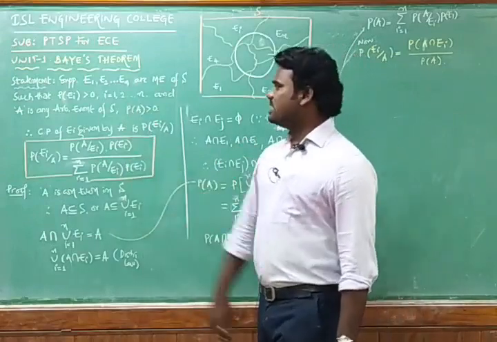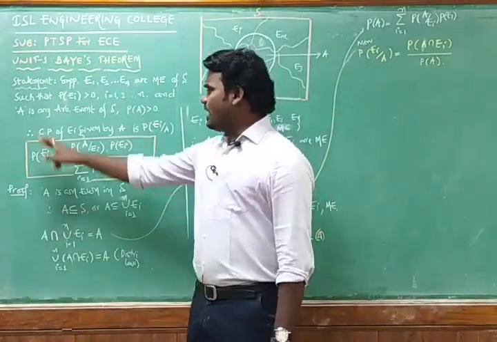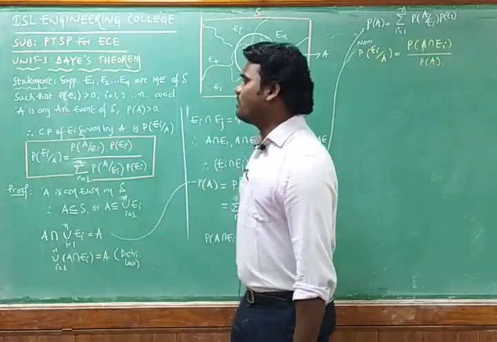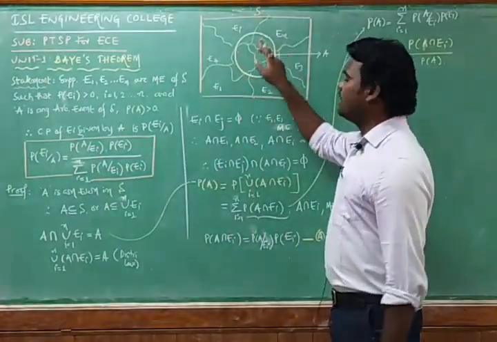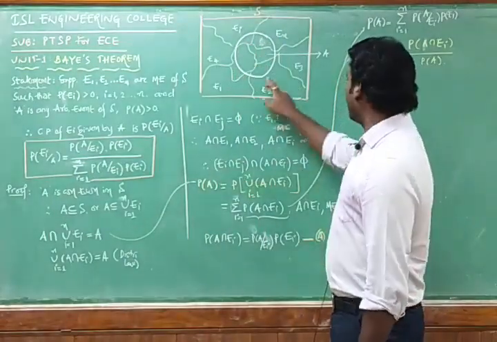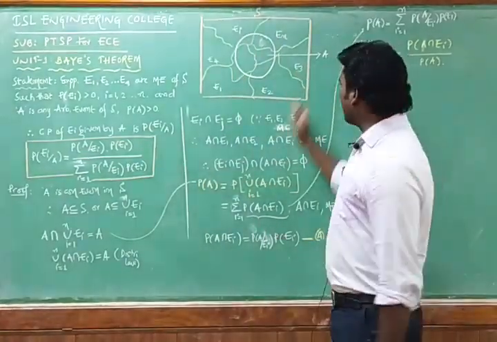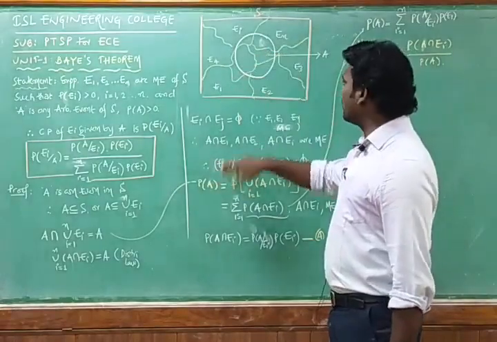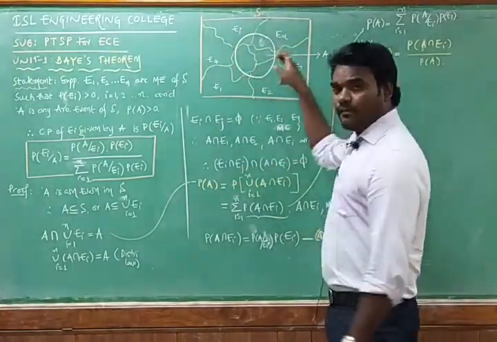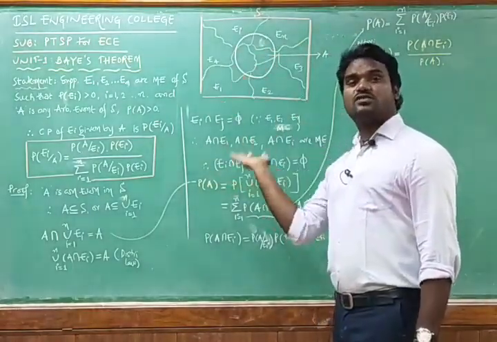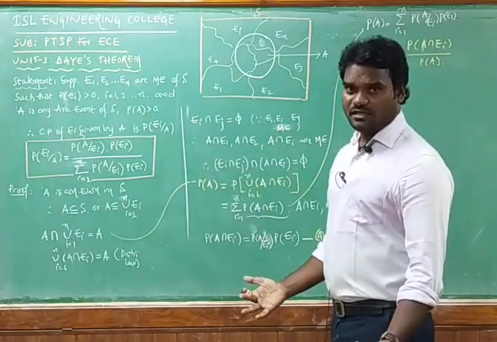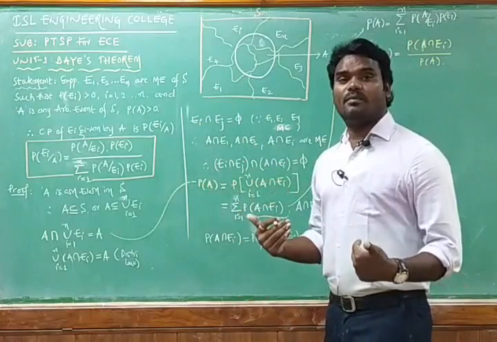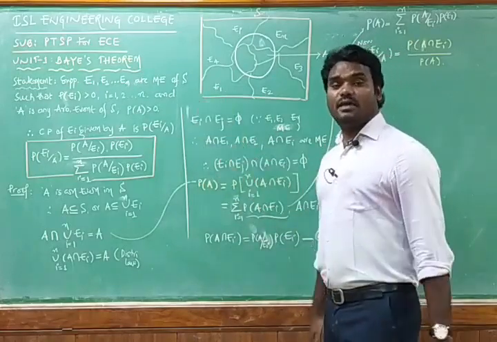That is the first statement. The second statement is that we are defining one arbitrary event, that we are calling A, so that the probability of A is greater than 0. The probability of all these mutually exclusive events is also individually greater than 0. In such cases, what is the conditional probability that is explained by the Bayes theorem?